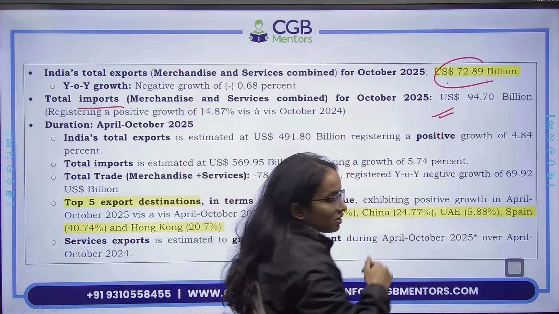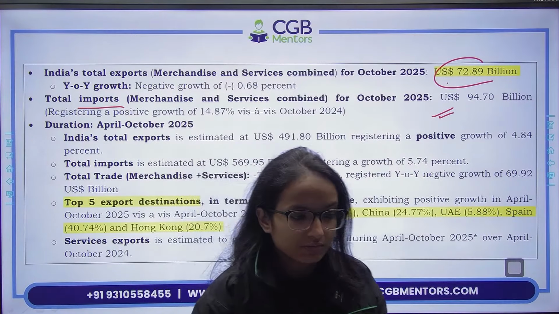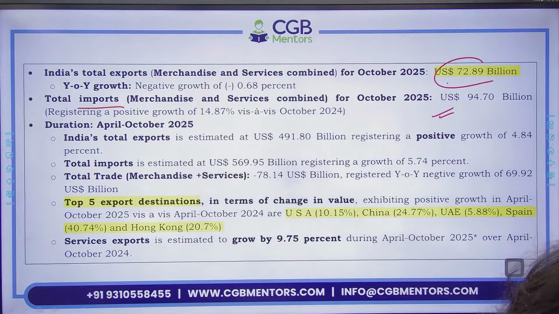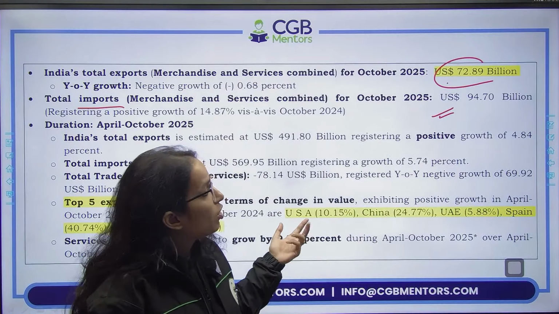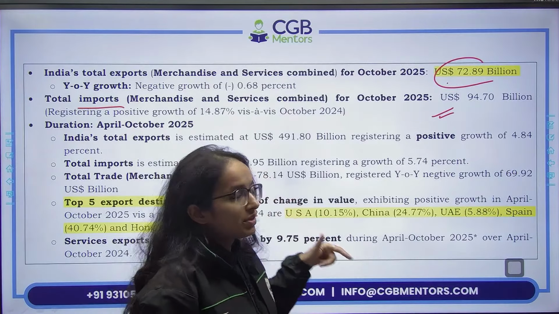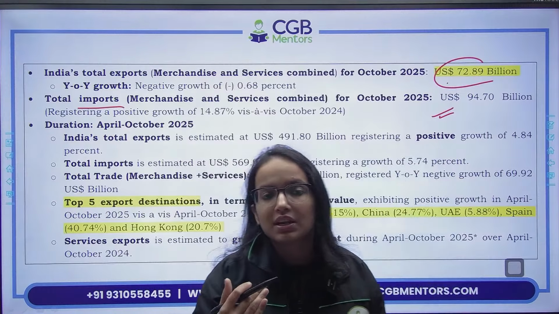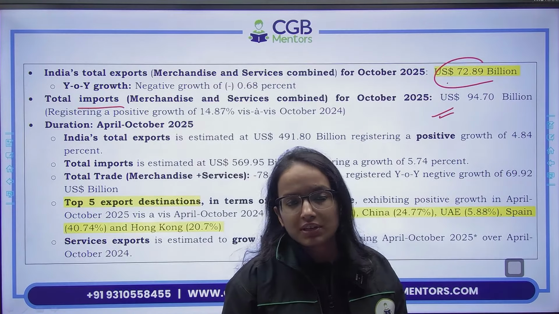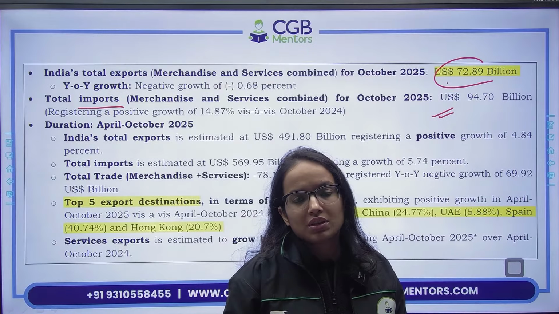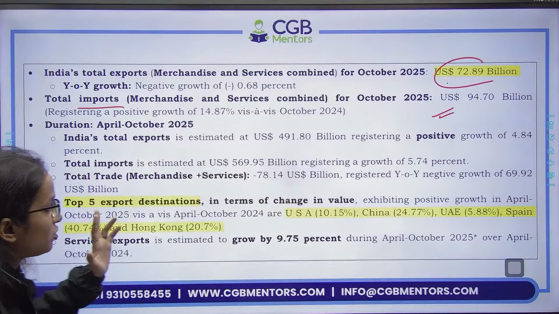Total imports, merchandise plus services combined, $94.7 billion. Now you can clearly see a current account deficit here, isn't it? Don't you see a current account deficit? What is current account deficit or trade deficit basically? Trade deficit kya hai? When your imports are higher than your exports, right? And because trade is an item recorded into the current account BOP, when there is a trade deficit, it leads to current account deficit. So this is a deficit situation.